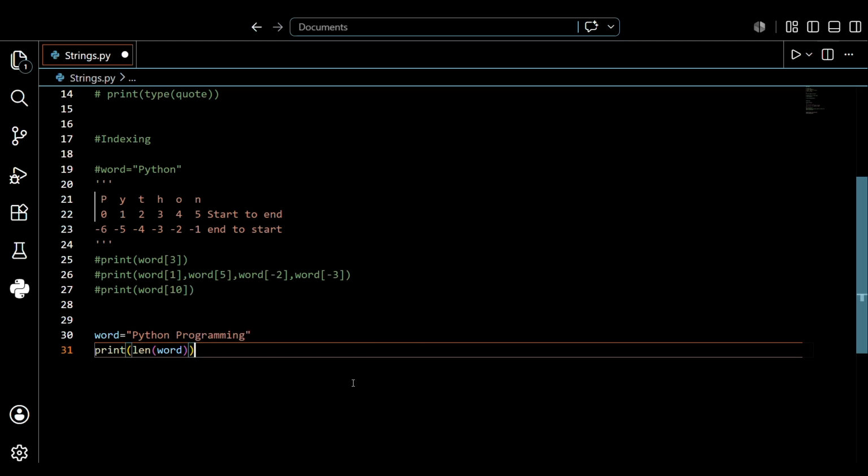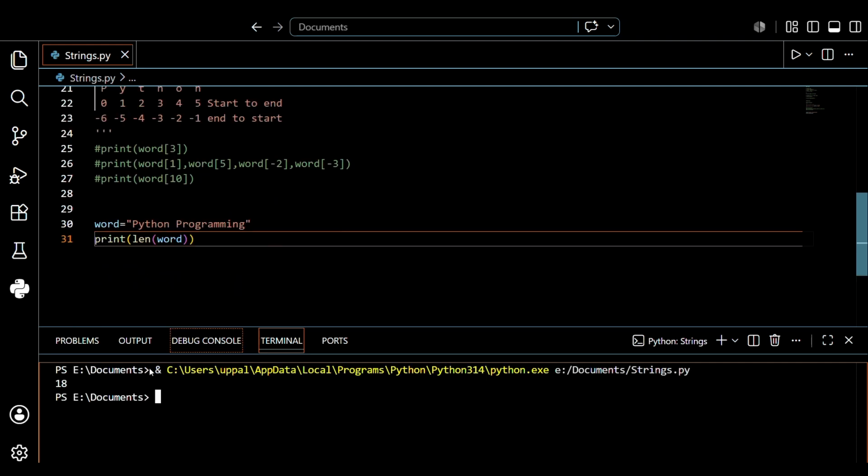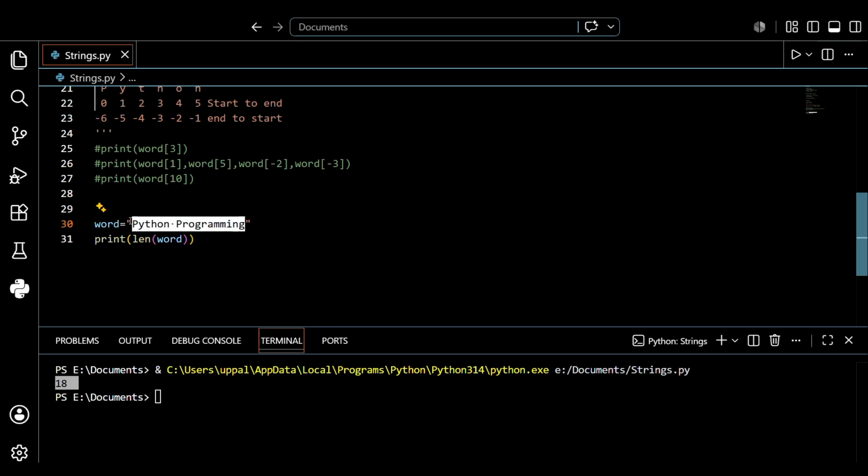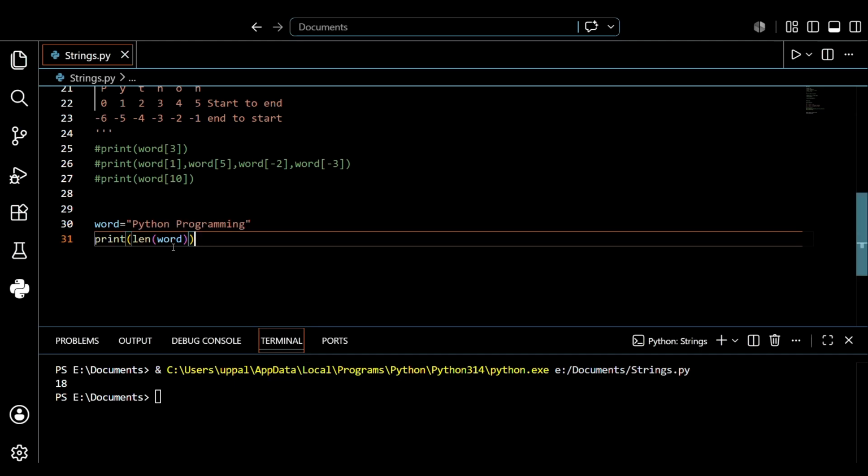So this is the power of that, guys. Let's see what the output is. Just run this. It shows 18, so it also includes the space, guys. See, 0 1 2 3 4 5 6 7 8 9 10 11 12 13 14 15 16 17. I start from 0 to 17, that means 18 characters. I hope you understand, guys. So it also includes the space.